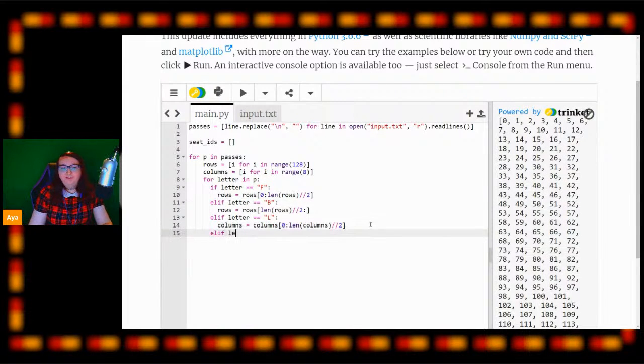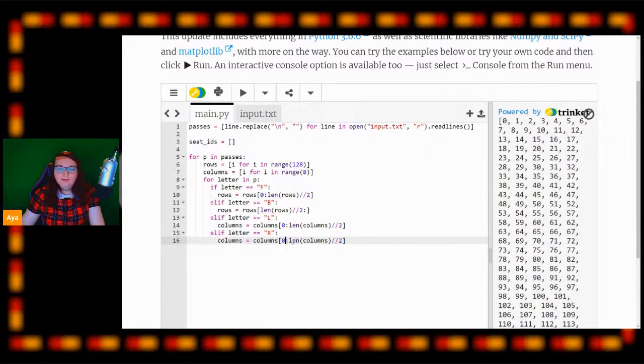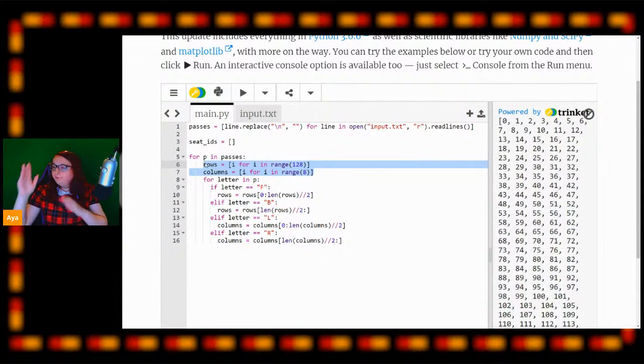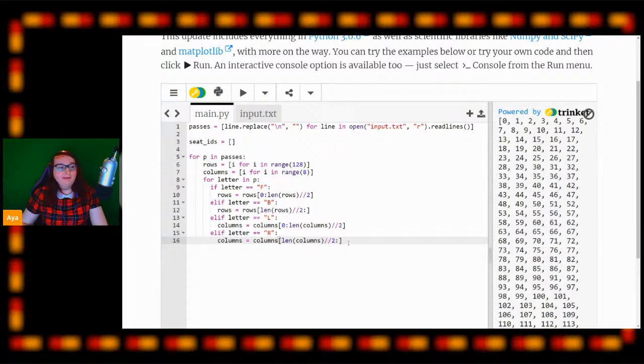And again, for the letter of R, we're going to do the same thing, except we're going to go from the middle of the array and slice it up to the end of the array, just like so. So now, whenever we take a look at a letter in our pass, one of these arrays here will be split down and chunked down until we only have one number left in each array. And with that, we can then actually work out what our seat ID is.